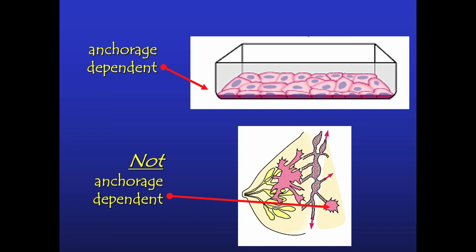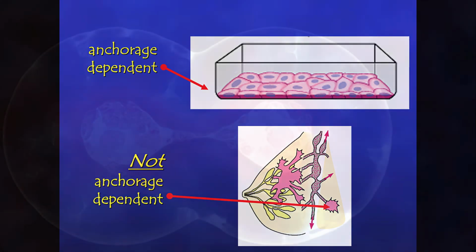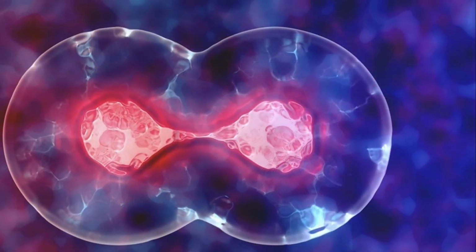Well, if cells somehow mutate and no longer follow the anchorage dependent rule, they start floating around in the lymph system and in the circulatory system, and they can set up a tumor wherever they want, wherever they land in the body. And we call this malignant cancer. So those are two stories and two reasons to study cell division.